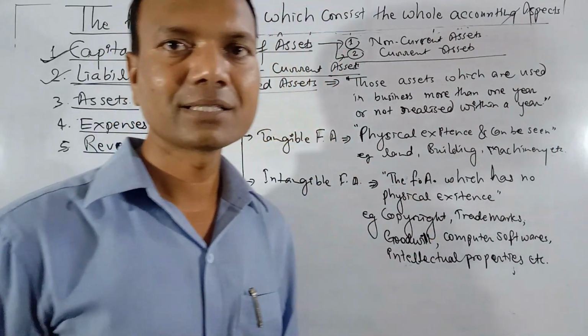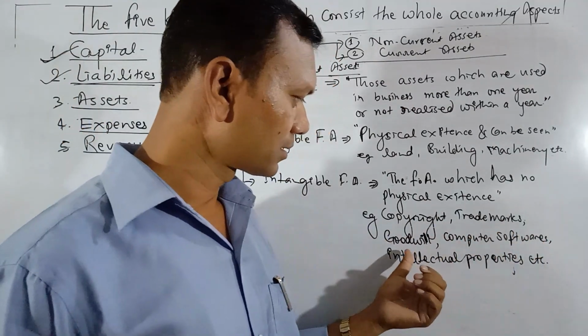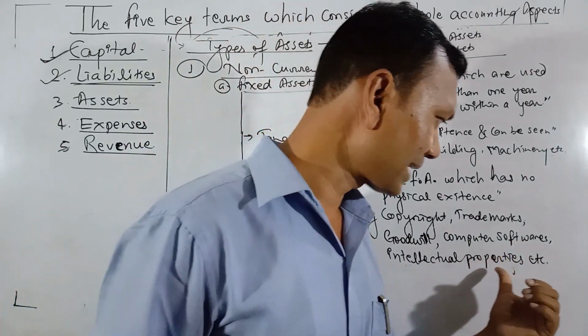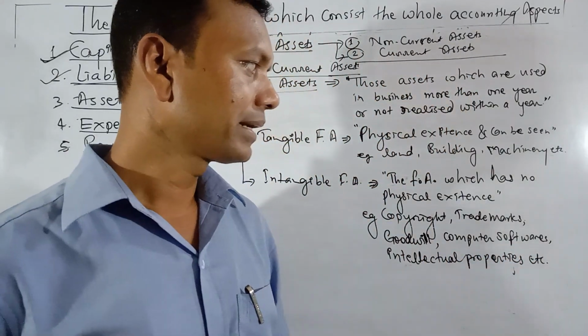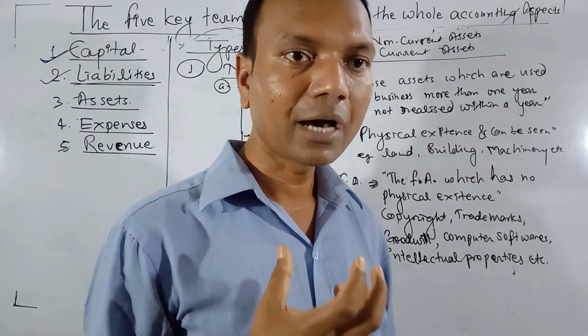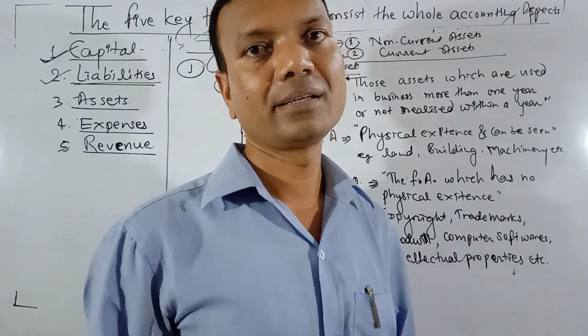Like copyright, trademarks, goodwill, computer software, intellectual property, these are all intangible fixed assets. These assets are purchased and sold in the market, but we cannot see them.